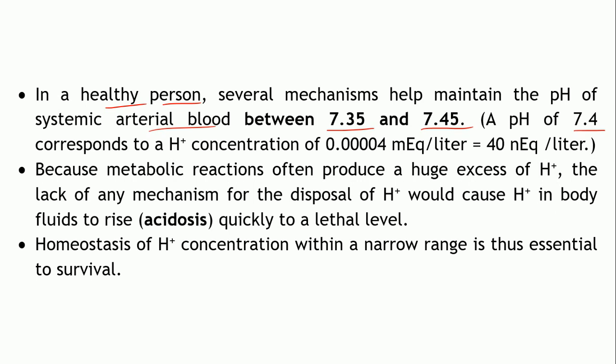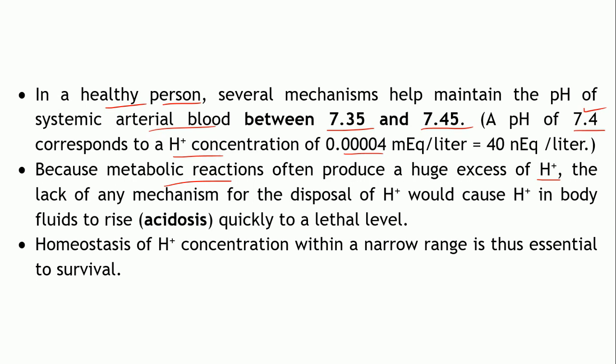It corresponds to an H plus ion concentration of 0.00004 milliequivalents per liter, or 40 nanoequivalents per liter. So this indicates that the pH of the blood is 7.4. Okay, so it should be roughly 7.4. Now there are several metabolic reactions which result in production of a lot of H plus ions.